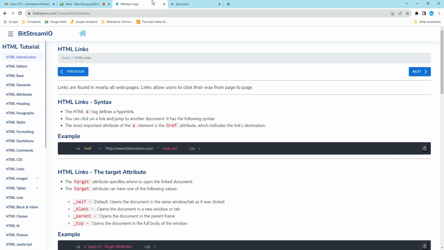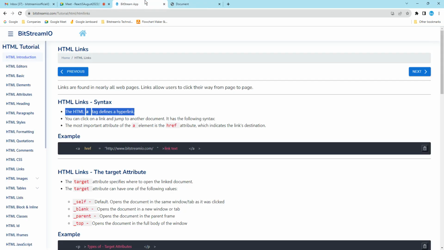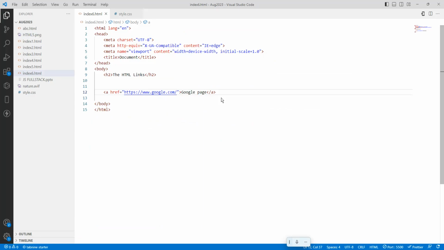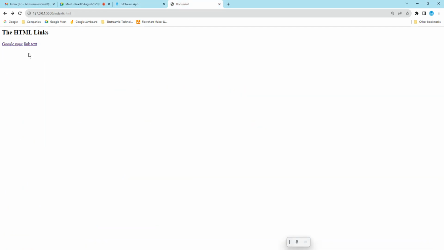So, the HTML link syntax. The HTML anchor tag defines the hyperlink. This is the hyperlink. You can click on a link and jump to another document. It has the following syntax. I will take one more example, copy it and add it. Save it. So this is our company website. Now I go here and click the link.